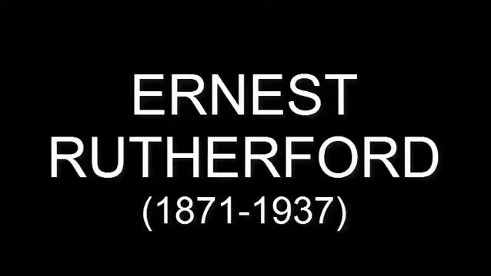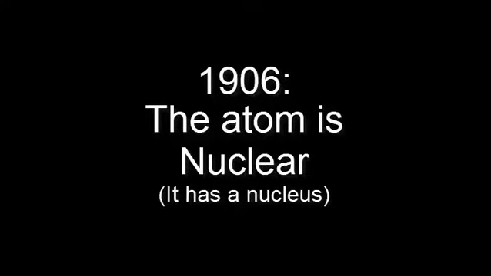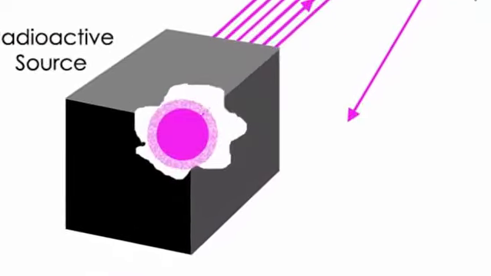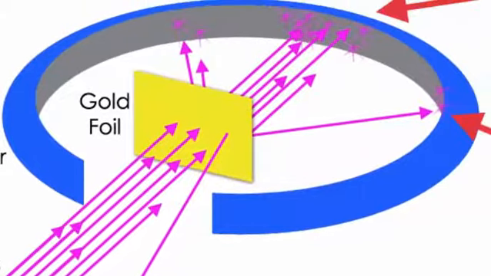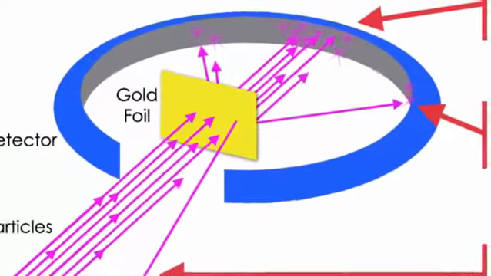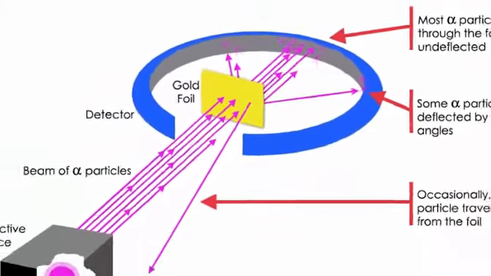Rutherford. In 1906, he discovered an atom is nuclear, meaning it has a nucleus. He discovered and named the proton, which hides in the nucleus. His experiment was sending particles through a thin sheet of gold foil. Rutherford and his assistant Hans Geiger were able to see that a majority of the particles passed through with little deflection. However, a few particles were sent in much more drastic directions.